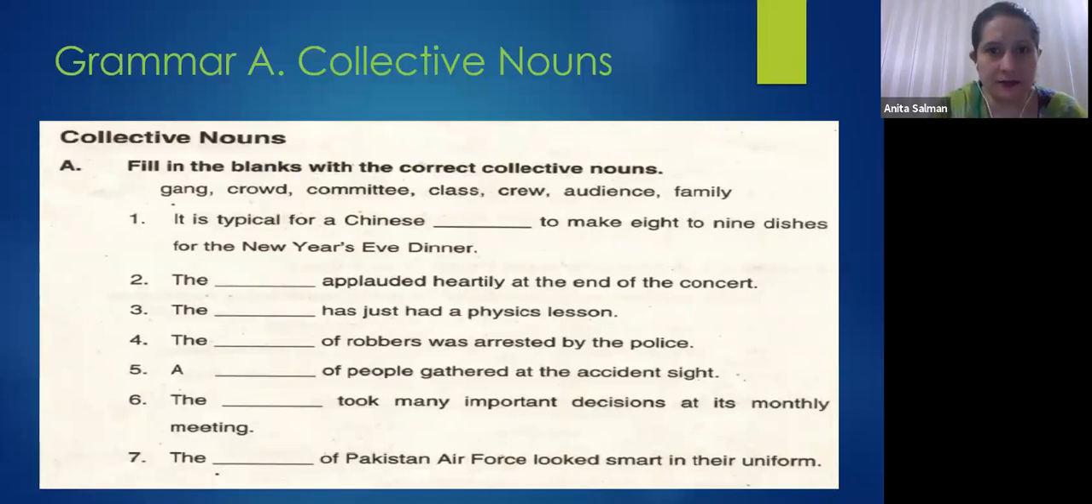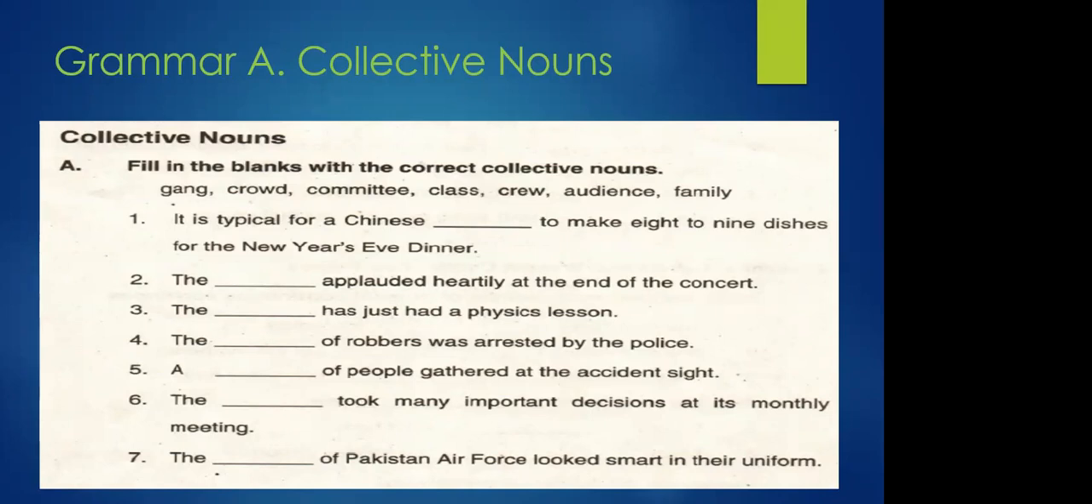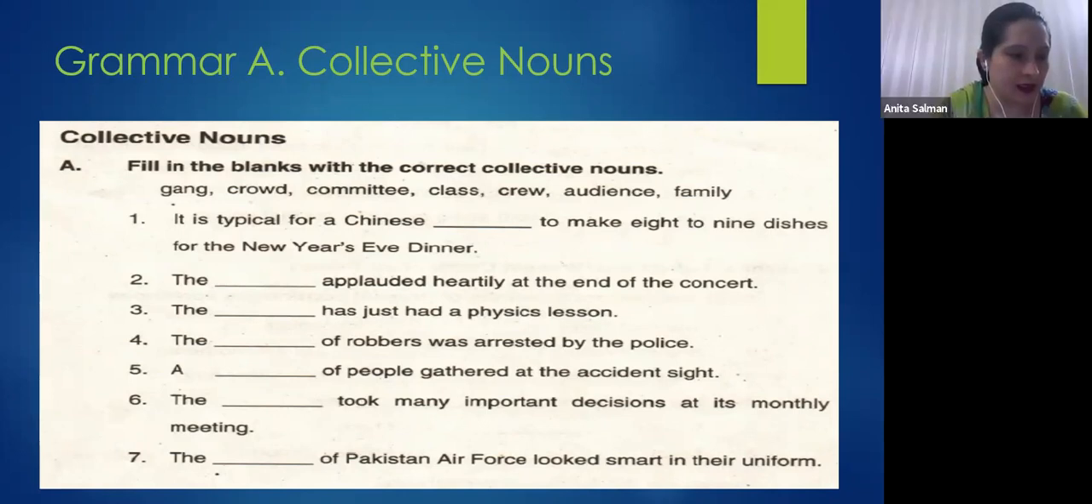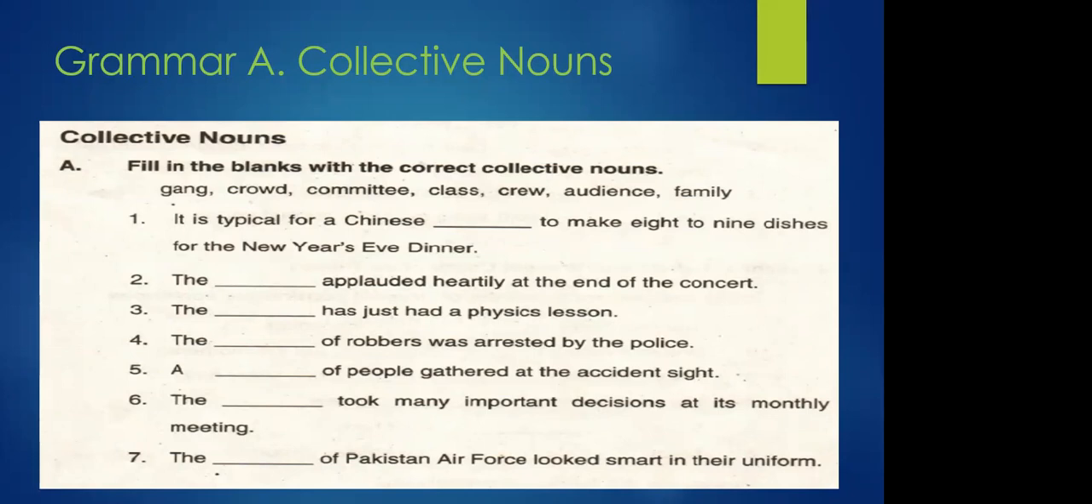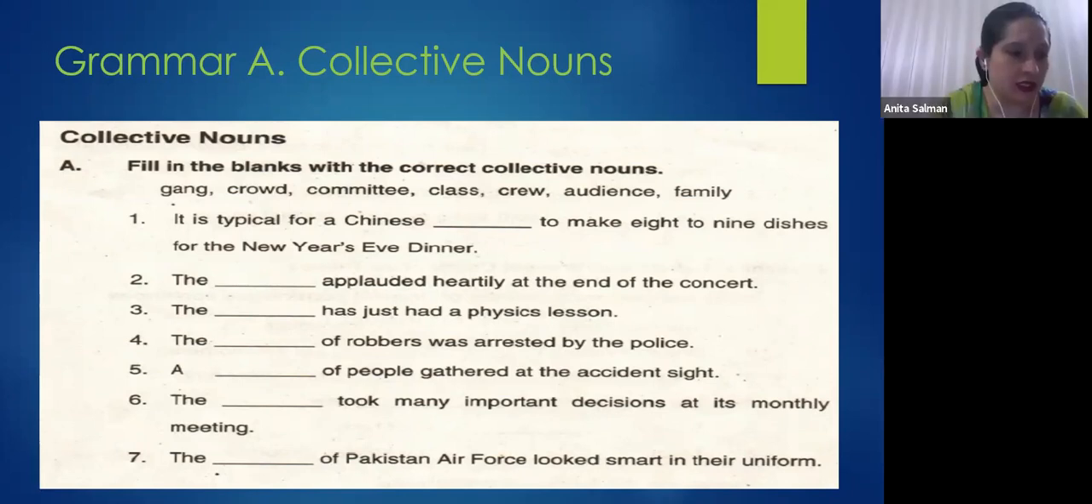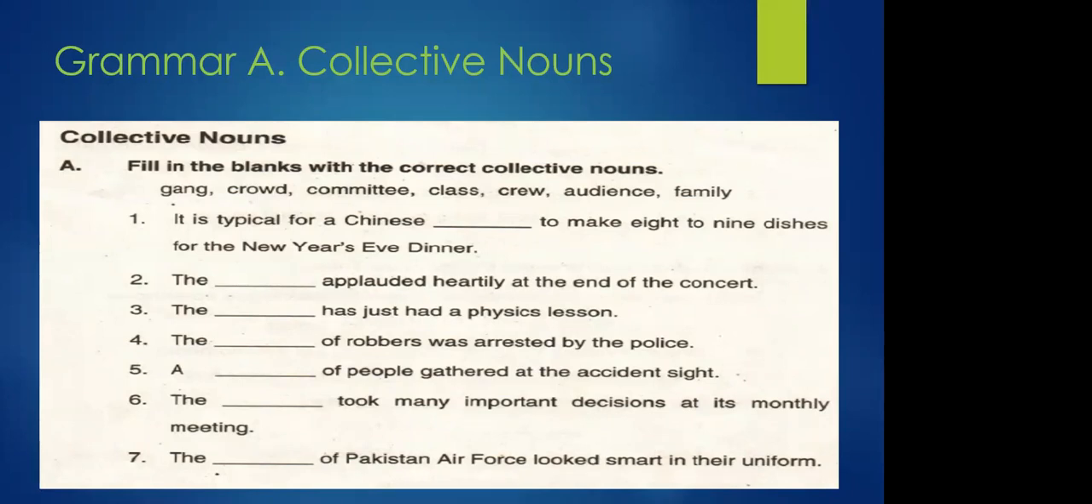Number 2, the dash applauded heartily at the end of the concert. Yes, Fezan. The audience applauded heartily at the end of the concert. Very good.